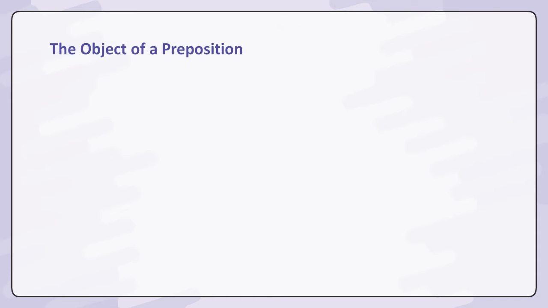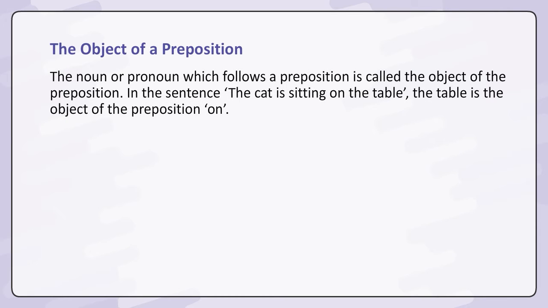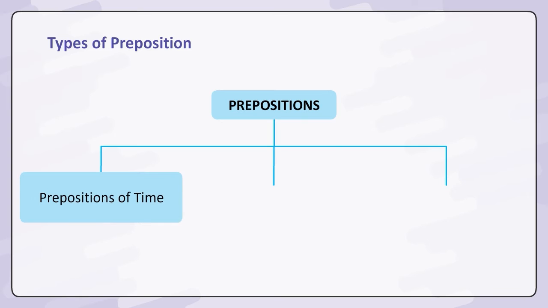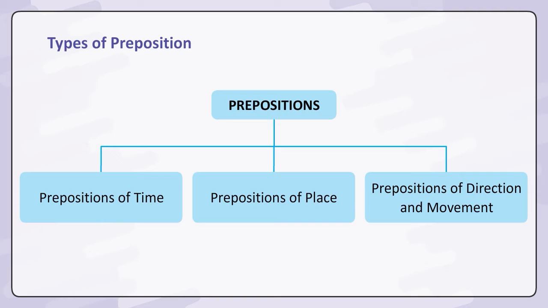The object of a preposition. The noun or pronoun which follows a preposition is called the object of the preposition. In the sentence, the cat is sitting on the table, the table is the object of the preposition on. Types of preposition. Prepositions of time. Prepositions of place. Prepositions of direction and movement.